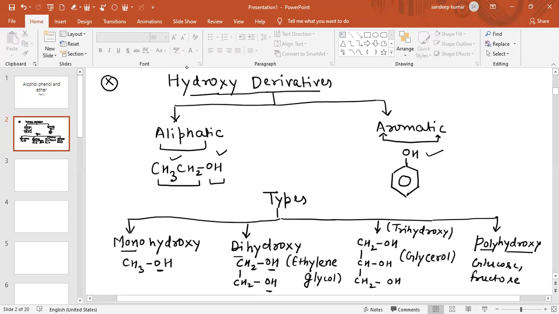So we have discussed hydroxy derivatives. In hydroxy derivatives, we categorize two parts: one is aliphatic and one is aromatic. Then we discussed the types: one is monohydroxy, another is dihydroxy, then trihydroxy, and then polyhydroxy.